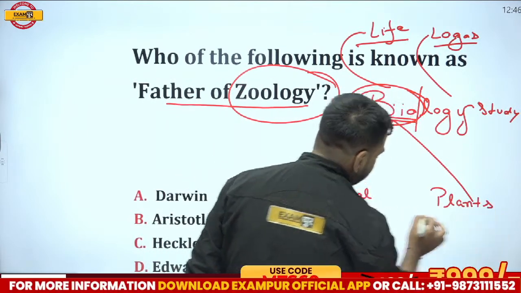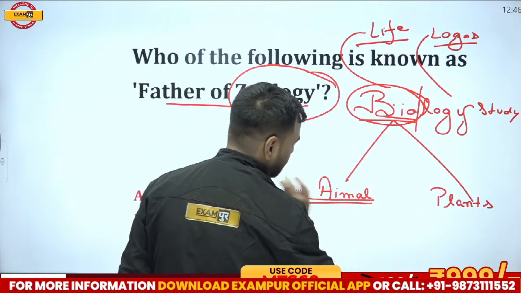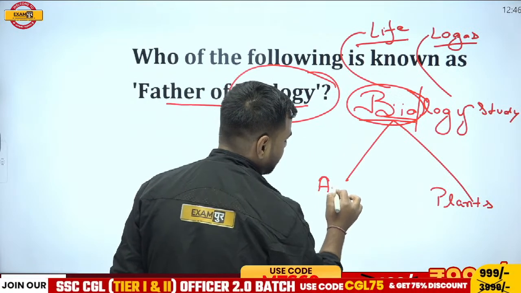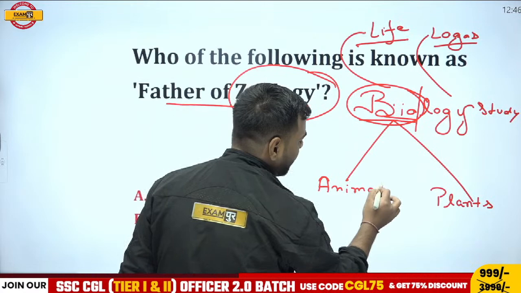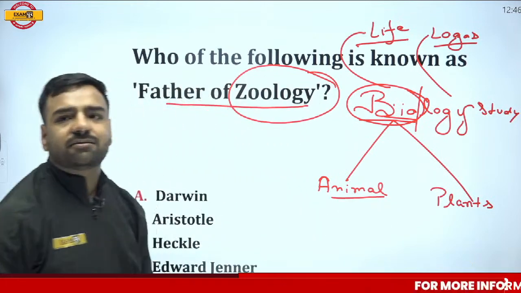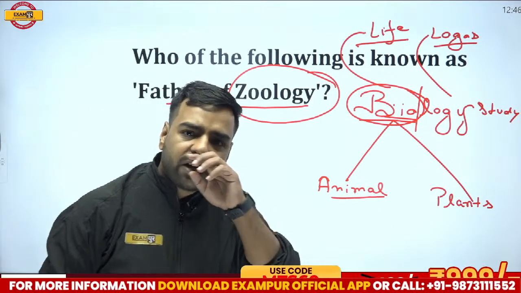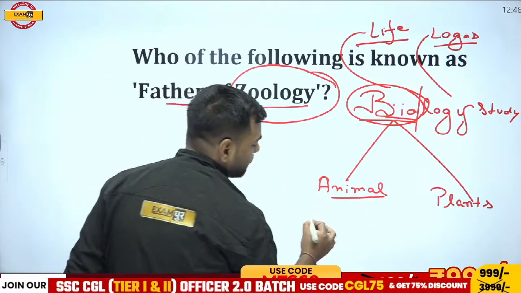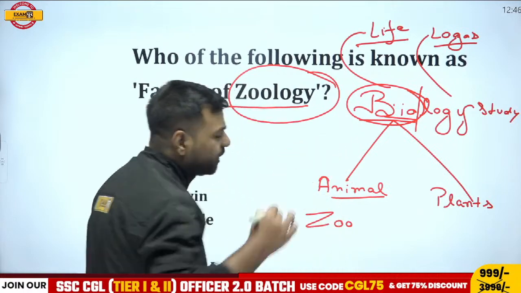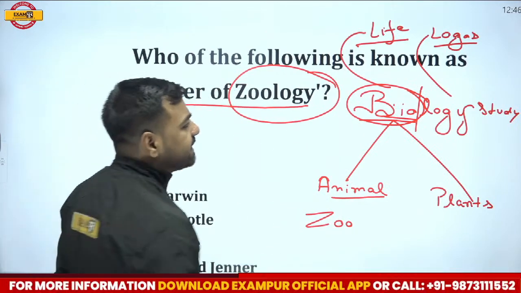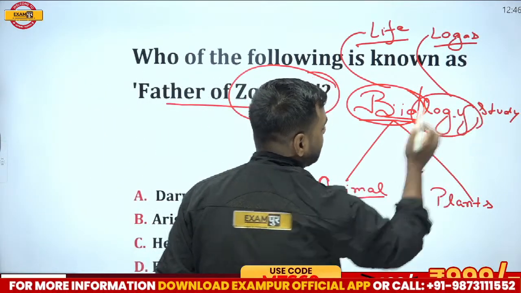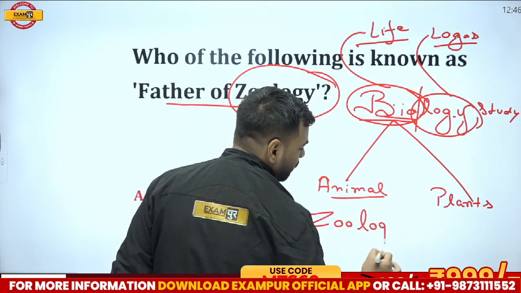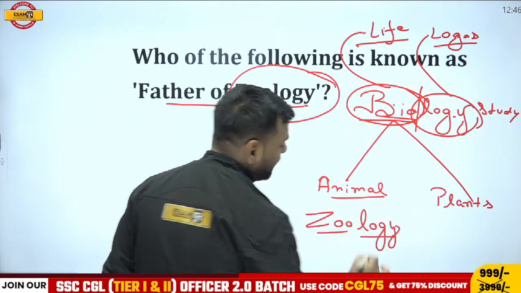If I talk about the study of animals, where do you find these animals? Obviously, you may be saying, sir, animals are found in forest. But if I talk about zoo, in zoo, what can you see? Animals. So I'll write here, zoo. What are you going to get? Animals over there. Just add the word logy over here because logy means study. So zoology is the study of animals.